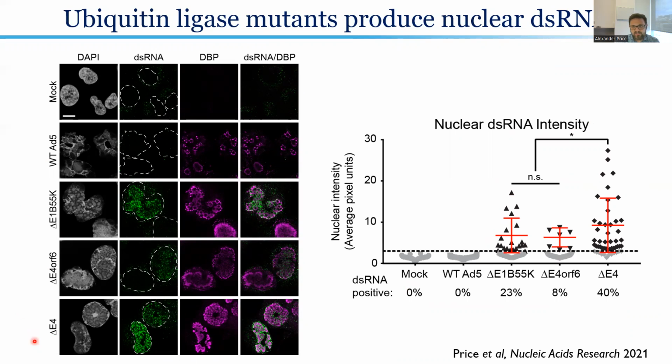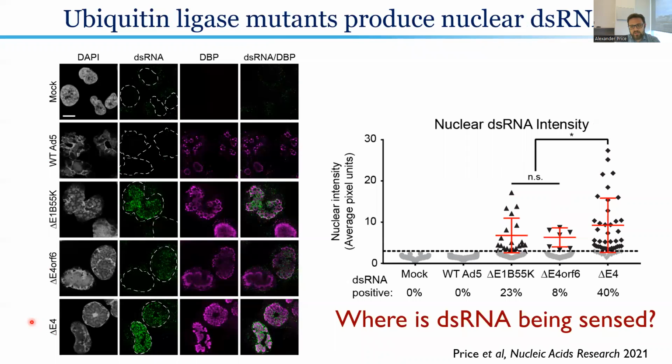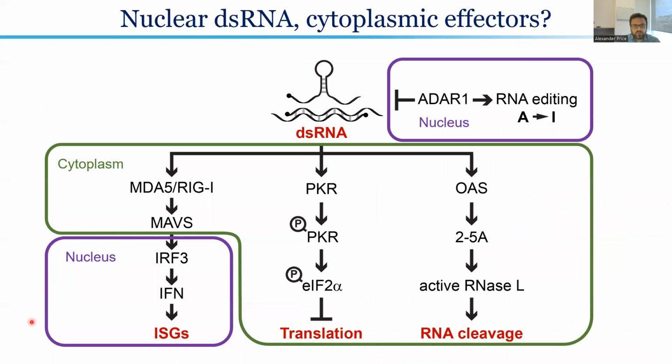Using 3 different mutants of the different pathways of this virus-directed ubiquitin ligase, we now see abundant double-stranded RNA forming inside the nucleus of these infected cells, and only forming in the cells that have reached the late stage when these opposing transcripts would be present. However, this really led to more questions than we answered, the biggest one being, where is this nuclear double-stranded RNA sensed? When we go back to the effectors that I've highlighted before in these existing double-stranded RNA-responsive pathways, we see that all 3 of the sensing units are predominantly residing inside the cytoplasm. So is our nuclear double-stranded RNA activating or even detected by these things?